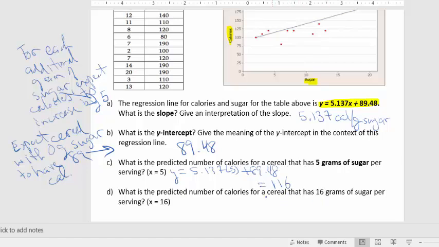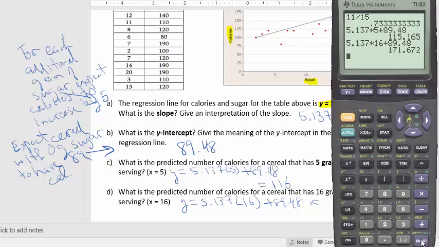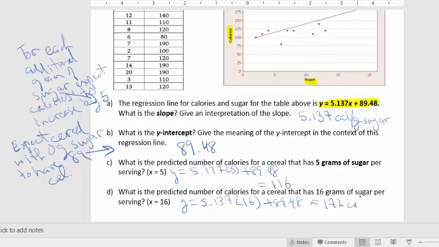And then you do the same thing for 16 grams. So you do 5.137 times 16 plus 89.48. So with 16 grams of sugar, you can expect 172, let's say, calories. So yes, a lot more calories. So 172 calories. And I should have labeled that calories before, right? So for 5 grams of sugar, you'd expect 116 calories. For 16 grams of sugar, you'd expect 172 calories. Now again, is this exact? No, this is just a prediction. So you predict this based on the data that you have.